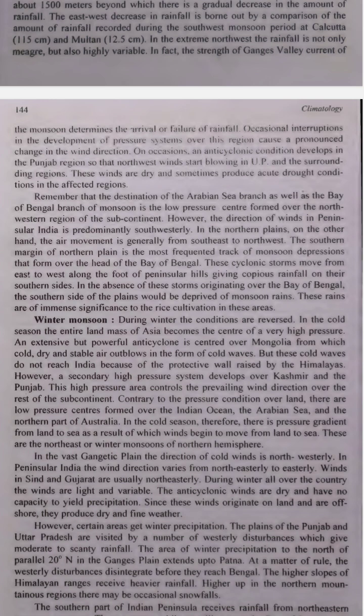What happens with anticyclones? Sometimes, a special weather condition called an anticyclone happens in Punjab. An anticyclone is when the air moves in a circle, but instead of bringing rain, it brings dry air. This makes the northwest winds blow instead of the monsoon winds. These northwest winds are dry and hot, and they make places like Uttar Pradesh and nearby areas even drier. When these dry winds blow for a long time, it can cause droughts, which means people and farmers don't get enough rain for their crops.